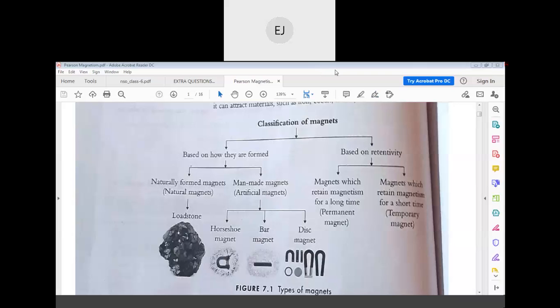Otherwise, your retentivity is less. So if the magnetism property is retained for a long time, then retentivity is more, and if it is a short time, the retentivity is less. That is called retentivity.